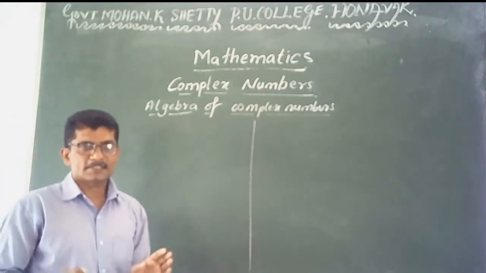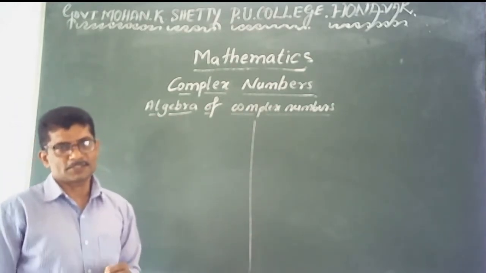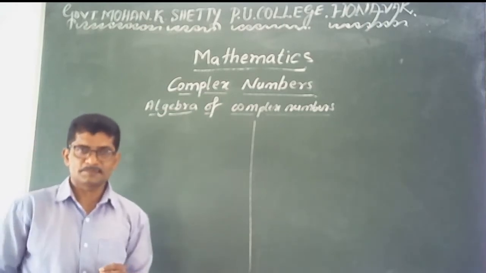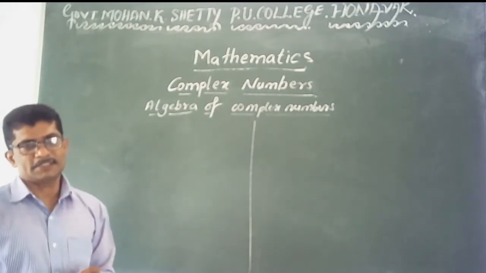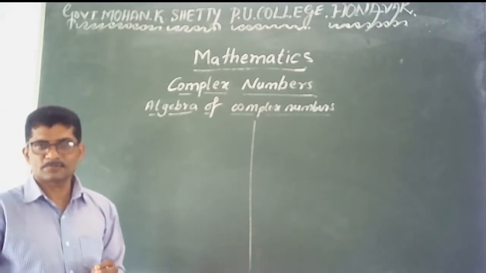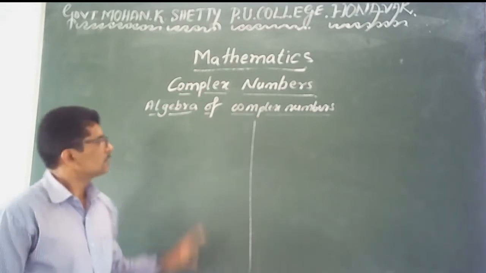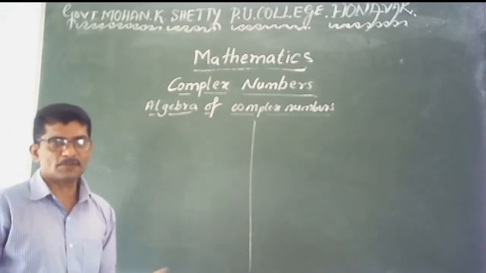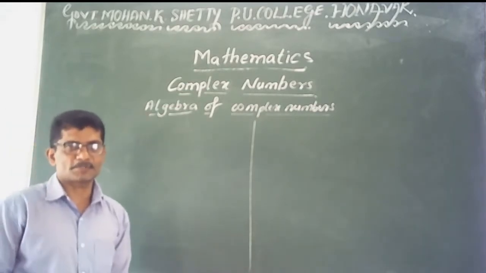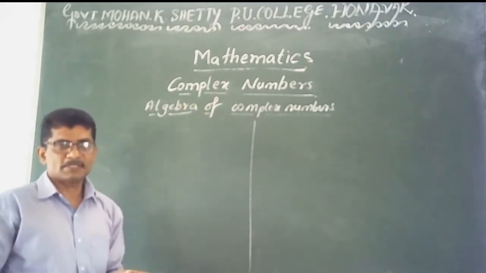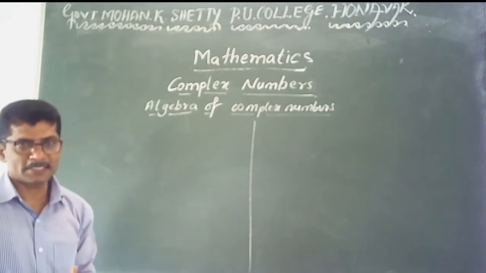In integers, additions, subtractions, multiplications are satisfied, but division is not. It is not closed under the set of integers. In non-zero rational numbers, all the four binary operations are closed. So similarly, here we verify the algebra of the complex numbers, the same binary operations. The complex number set is the biggest set, containing the real numbers.